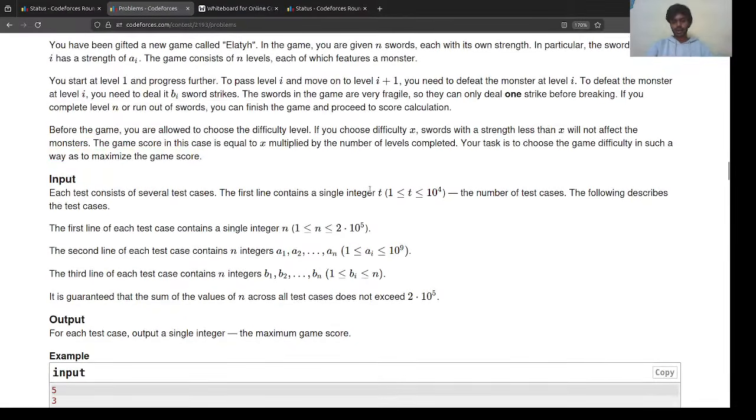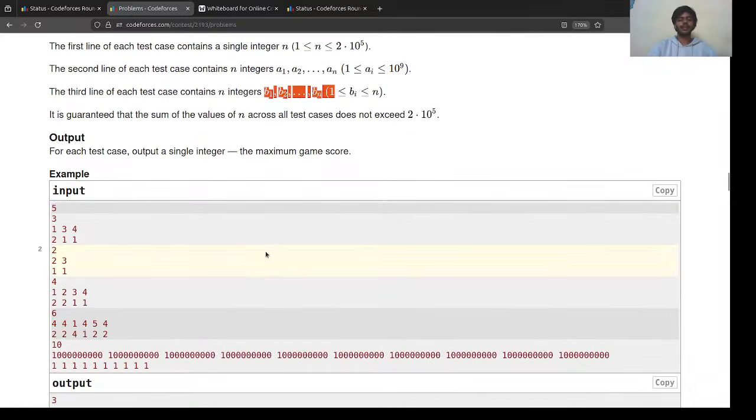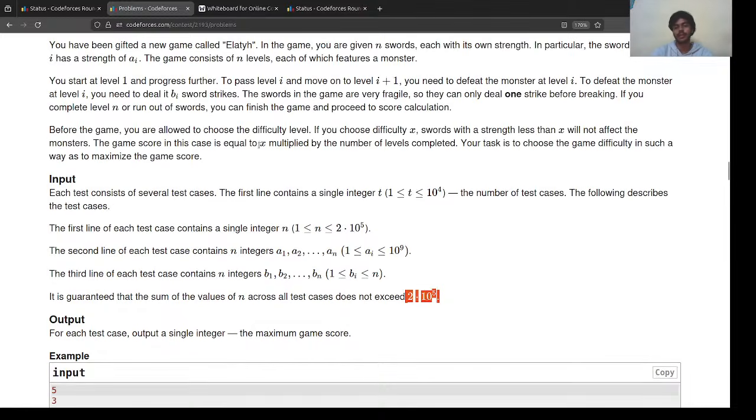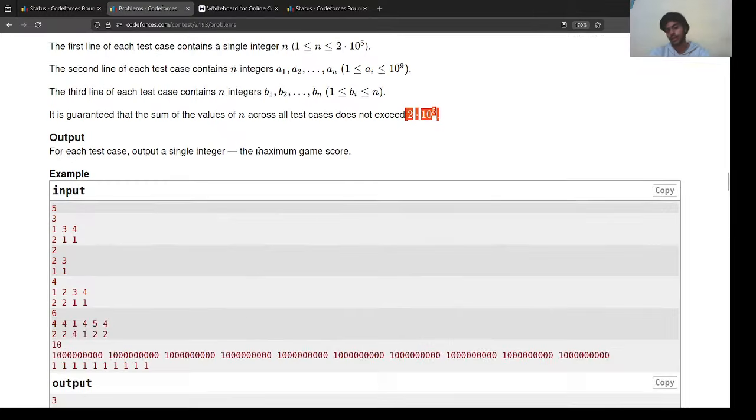The input is the standard T, the number of test cases, then N, a single integer which tells us the length of arrays A and B, the number of swords and the number of levels. And here is our entire array A and entire array B. The sum of N across all test cases won't exceed 10 raised to power 5. Great. We have to solve it in O of N time complexity basically. And we have to output a single integer, the maximum game score.